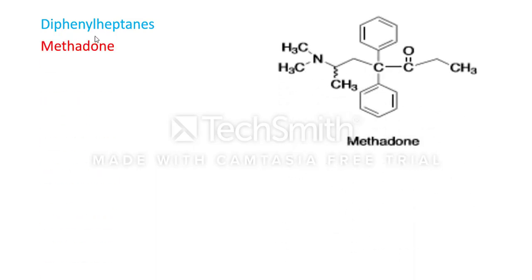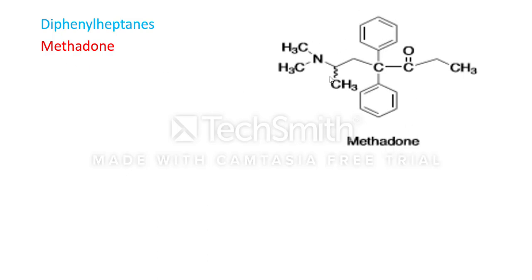In that, the example of diphenylheptanes is methadone, and this is the structure of methadone. Why is this a diphenylheptane? Because it contains a heptane, an alkane containing seven carbons: 1, 2, 3, 4, 5, 6, and this one is the seventh. That's why it is a heptane, and the two phenyl groups are substituted, 1 and 2. This is a diphenylheptane, and the example of this class of drugs is methadone.